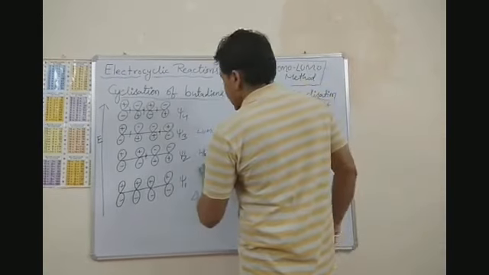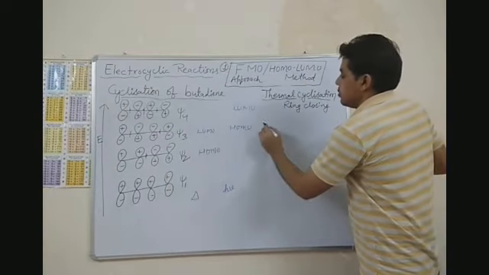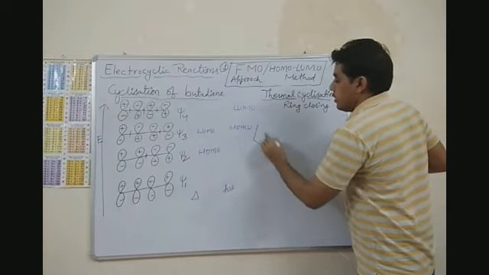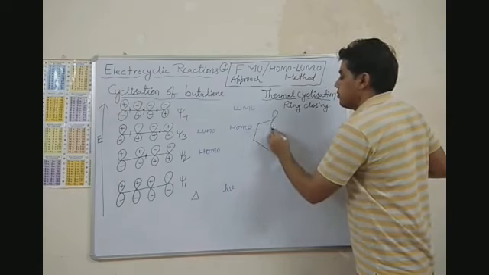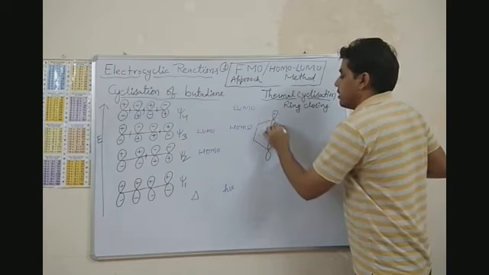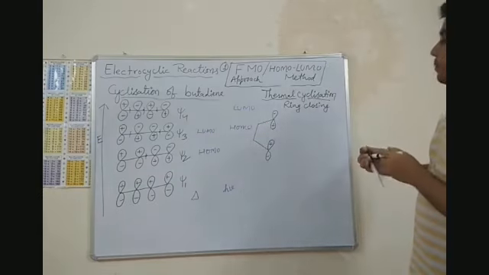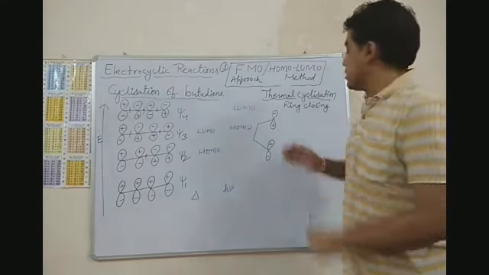So in case of thermal condition, which orbital is HOMO? That is psi 2. So let me make the diagram of psi 2 here. It is psi 2. Now I will draw only the terminal lobes of p orbitals, right?